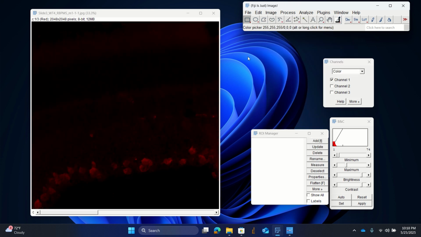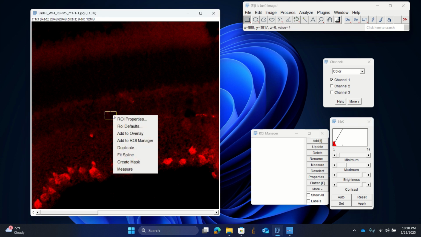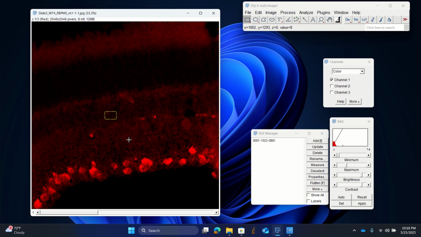So automatically it sets it to 8 bits, but to brighten it up, you can use the auto to still show the same image. Then we use a rectangle tool and draw a region of interest quickly. Then we right click and add it to the region of interest manager.